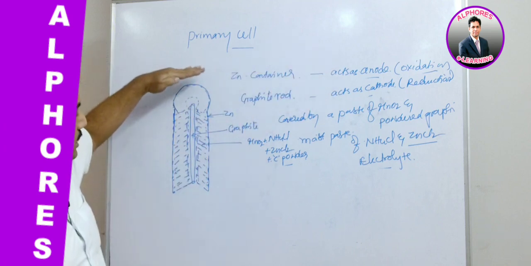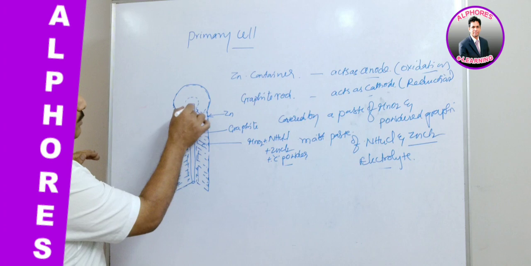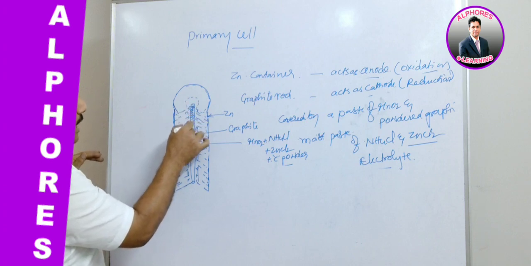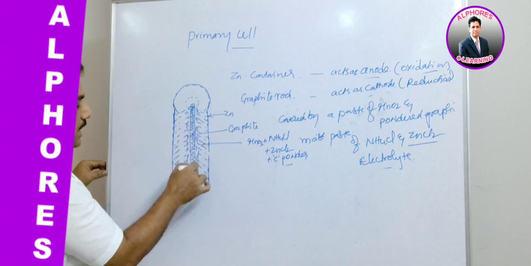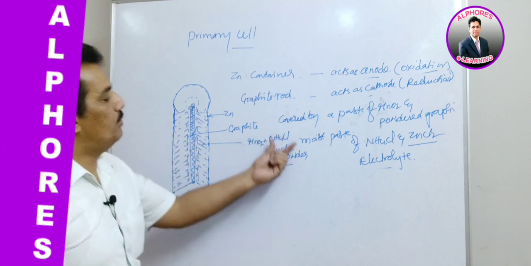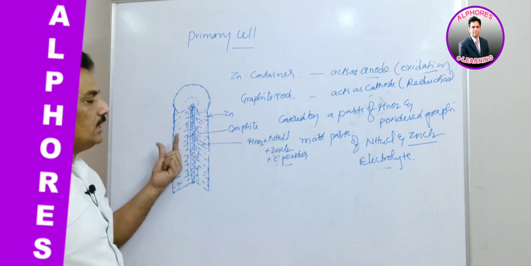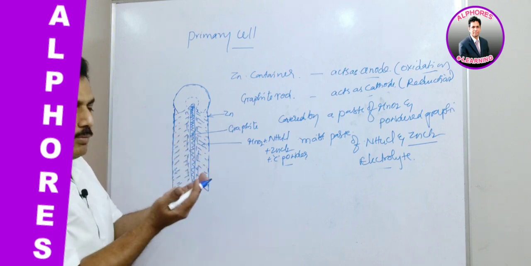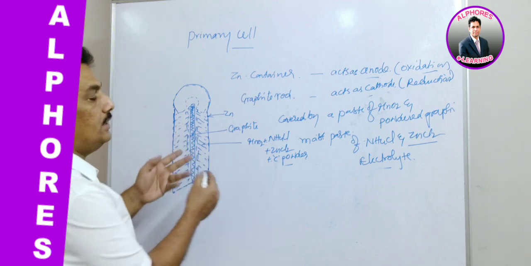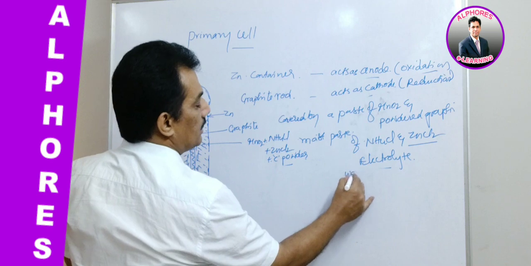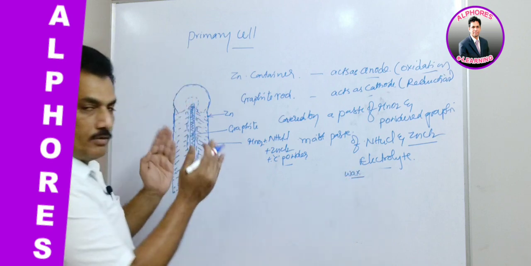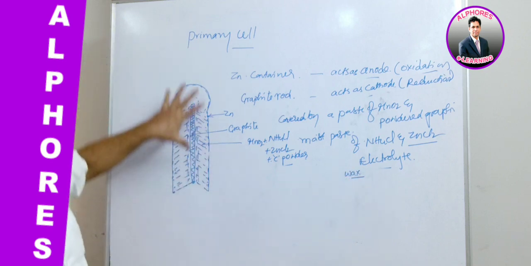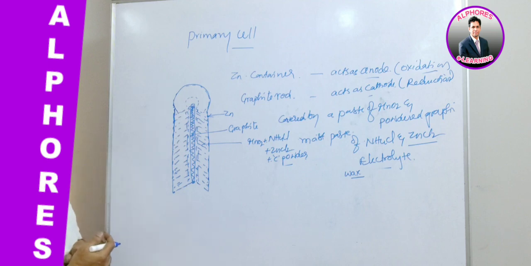And now after constructing, the middle part is nothing but graphite rod. Around this graphite rod, this combination is present, and covering that, the zinc container is there, a zinc layer or zinc metal sheet, and it is covered with wax. Wax is used for covering that one. Clear? That is the structure of the battery.